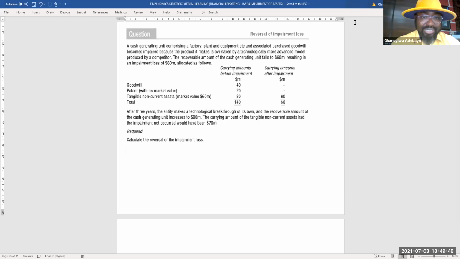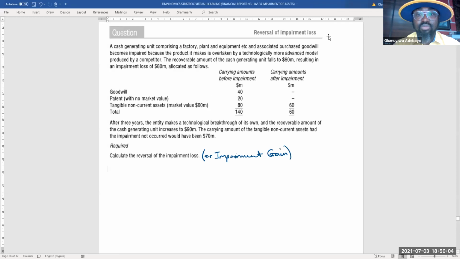Okay, let me give you some guidance. If you check here, you find out that the goodwill was impaired by how much initially?